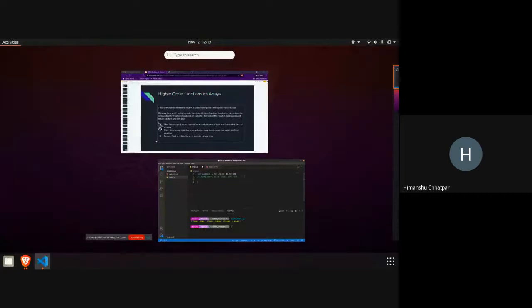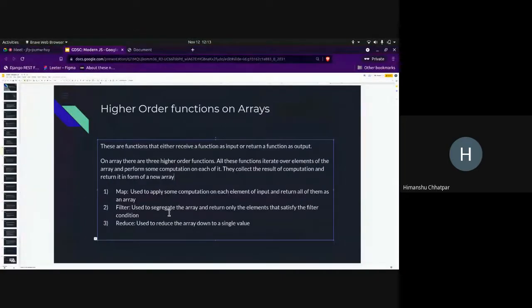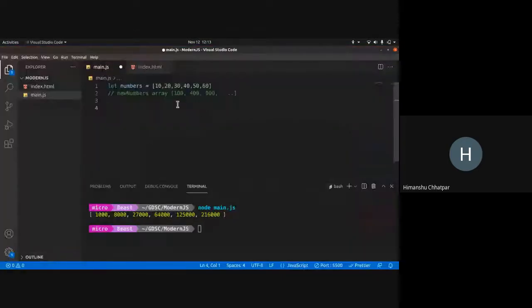So next part is filter. What filter does is filter the array according to some condition. So I'm changing this array. Let me make it 20, 33, 46, 53, 57. Okay.